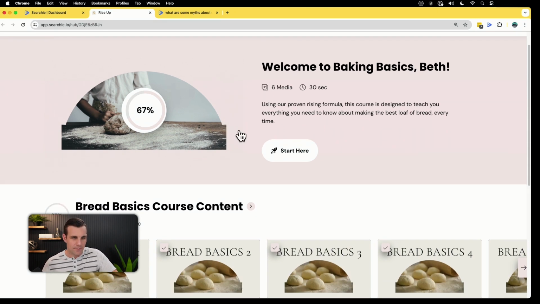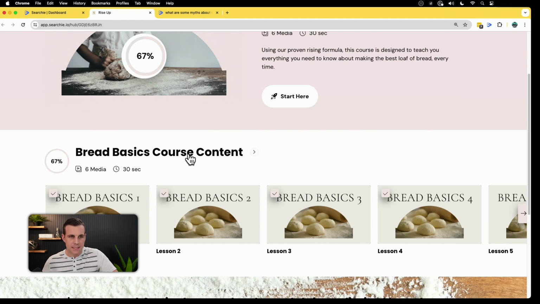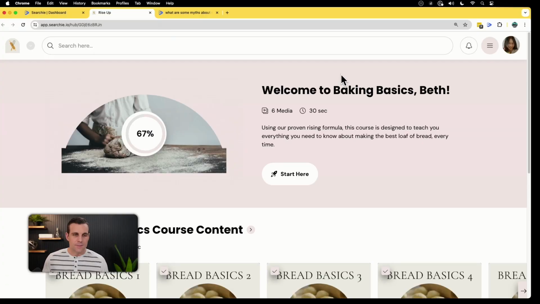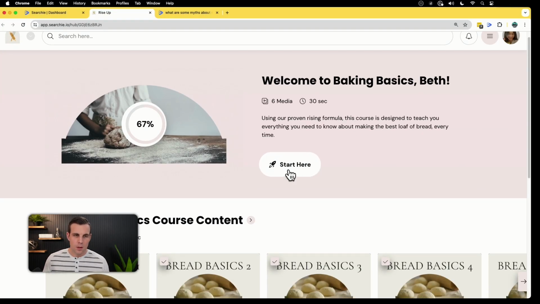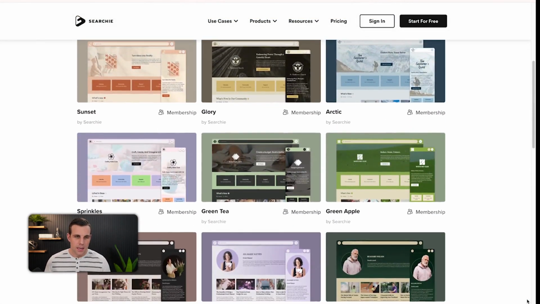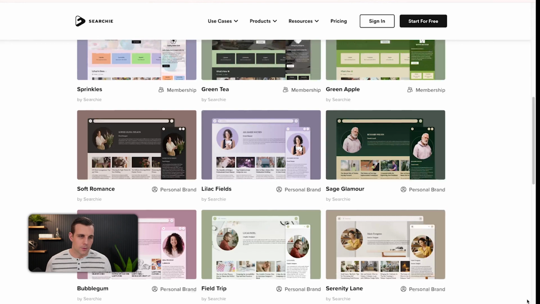So you can see we have our different course content, and it's very simple. It's very non-techie friendly. If you're not familiar with how to build websites, or coding or any of that stuff, this is designed as a drag and drop, point and click solution to help get you set up, get you started right away, so that you can focus more on creating your content rather than trying to tinker with a whole bunch of tech headaches. It's very quick and easy. You just have this simple, block by block builder, and we have some professional templates as well that you can make use of to make this super simple to set up.